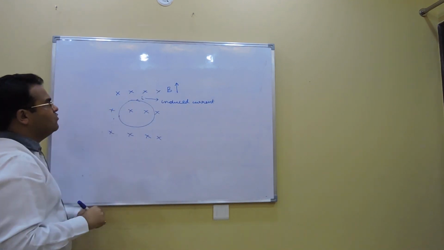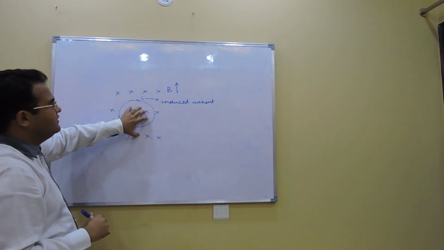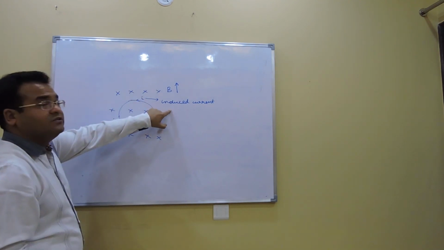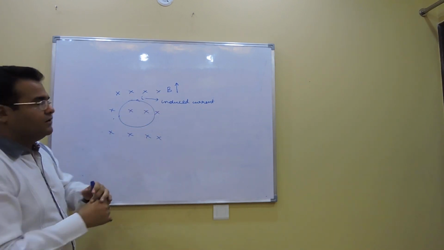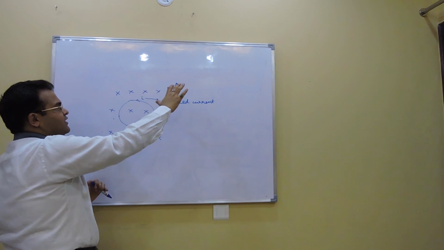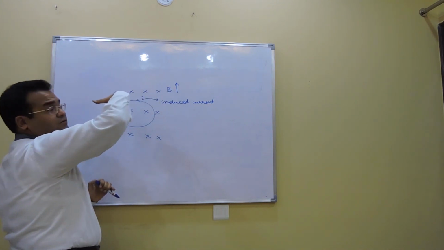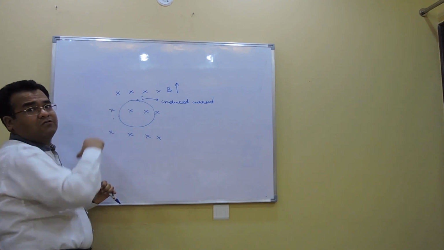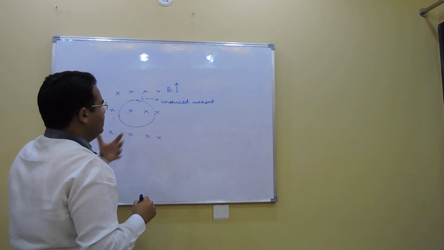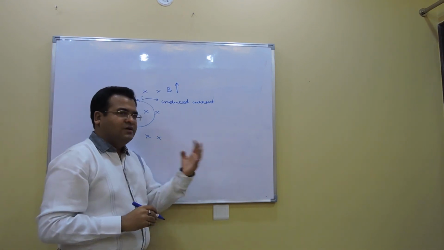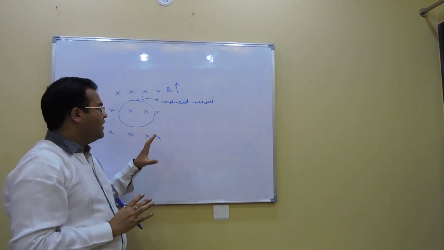Why is it so? Increasing magnetic field means flux is increasing inside, so the induced current must oppose it. So it must produce magnetic field coming out of the plane. And how will it do that? By becoming anti-clockwise. If you know anti-clockwise, magnetic field is coming out of the plane. Right? Clear? Fine. We'll take more examples on this in the next videos, and it will be very much clear to you how to apply Lenz's law.